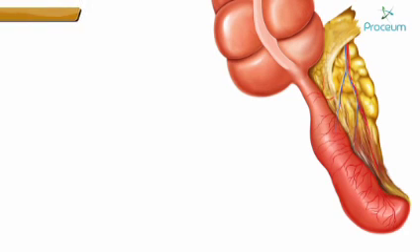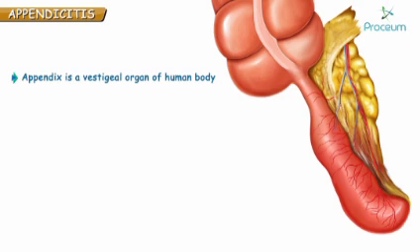Today we'll talk about appendicitis. For that to understand, you should know what is appendix. Appendix is a vestigial organ of human body. Vestigial means something that has no function. So appendix being vestigial organ technically has no function.